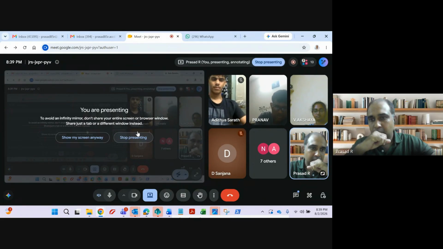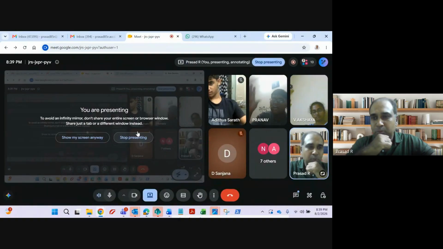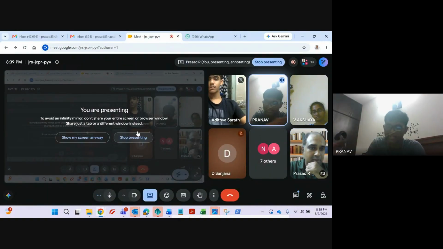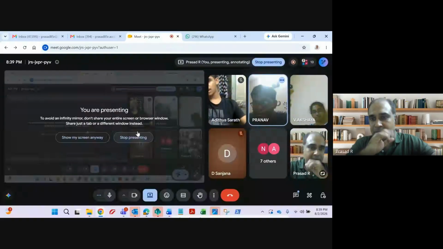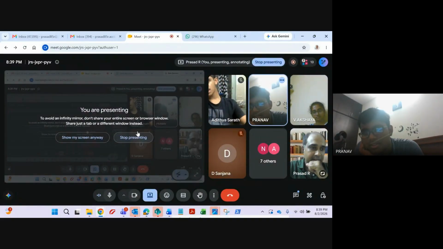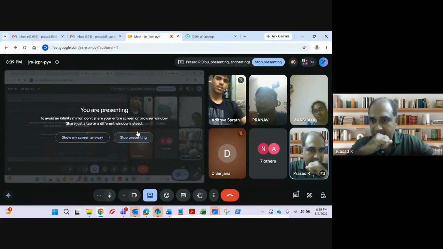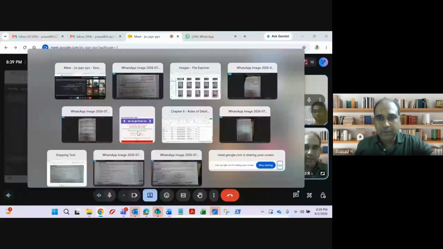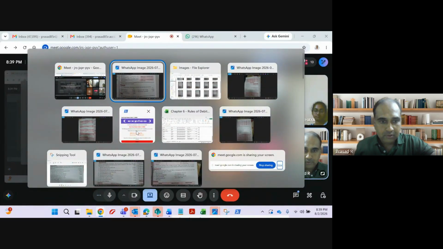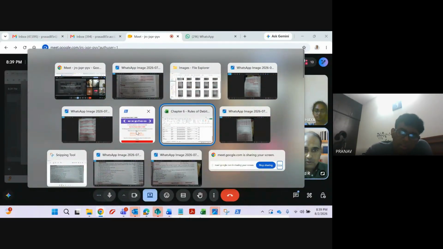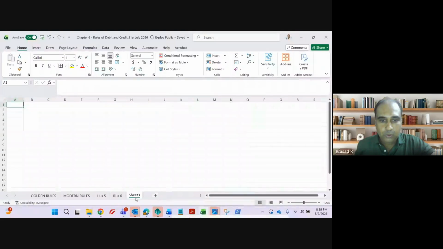Date, particular, debit, amount on the left side. Date, particular, amount on the right side. Left side is debit side. Right side is credit side. Clear? So let me show my screen to you, all of you guys. Okay, sir. T-shape account.